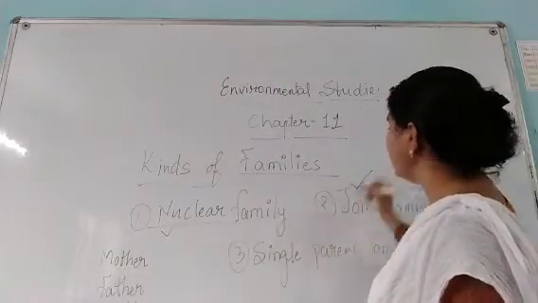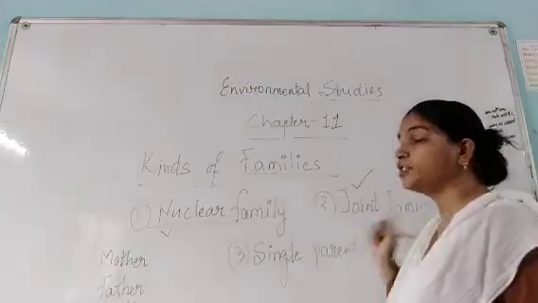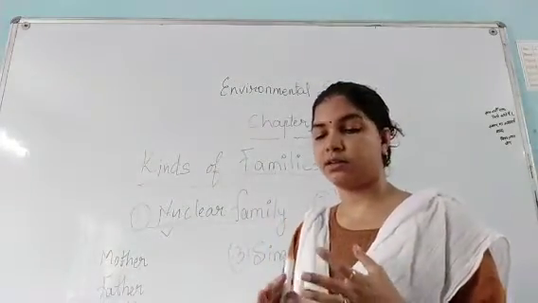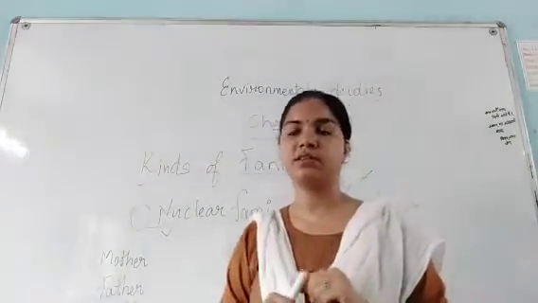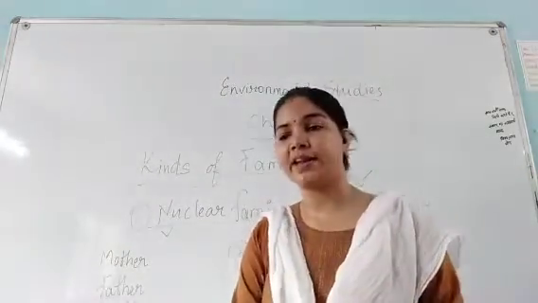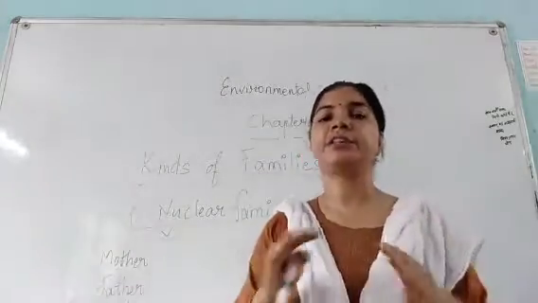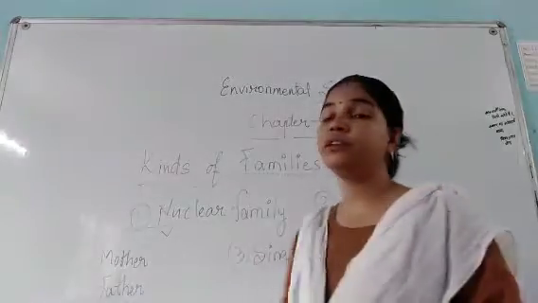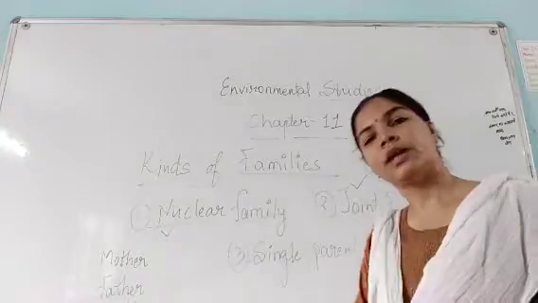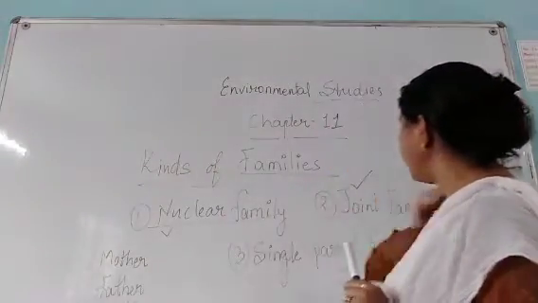If we talk about joint family, what is a joint family? A family which has mother, father, their grandparents, and your children. So you are living with your grandparents, your parents, your uncle and aunt, or not with uncle and aunt, but your grandparents are living with you and you have siblings. Then it is called a joint family. Understood? So here we have discussed nuclear family and joint family.